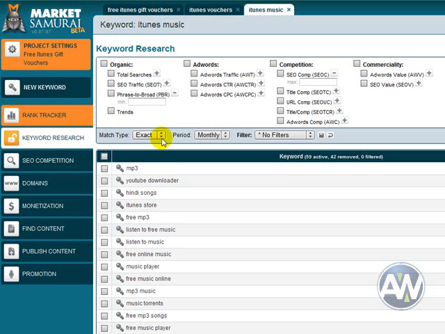Now, the first thing I like to do is change the match type to exact, because I believe that going broad is really just cheating yourself. You want to know exactly what keywords people are typing in, not a general idea of what those words were. The other thing I like to do is change that period to monthly. The main reason I like that is I'm used to those big numbers. I mean, they look nicer for one thing,